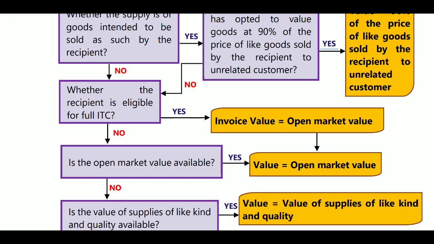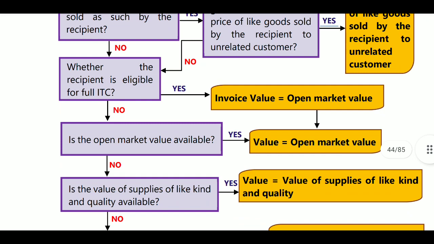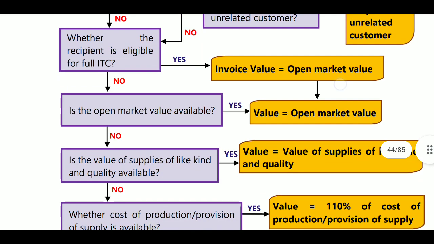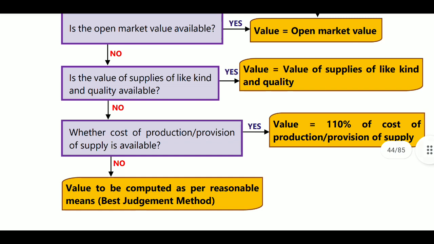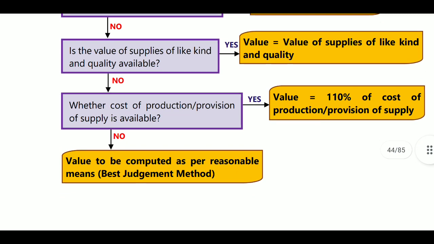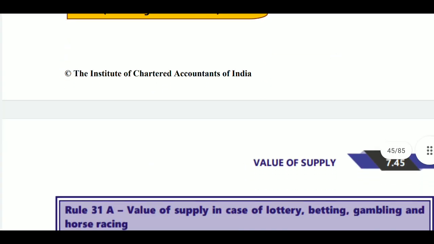If ITC is not available, is the open market value available or not? If the open market value is not available, then go for goods of like kind and quality. If like kind and quality is not available, then go for 10% of the cost of production, computed. If the cost of production is not maintained, then the value is computed by reasonable means, that is the best judgment method. Here the GST officer will calculate.